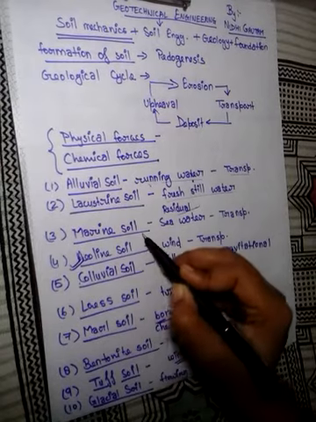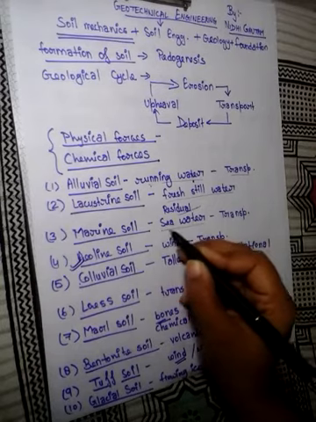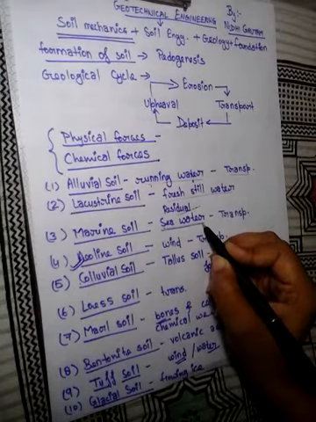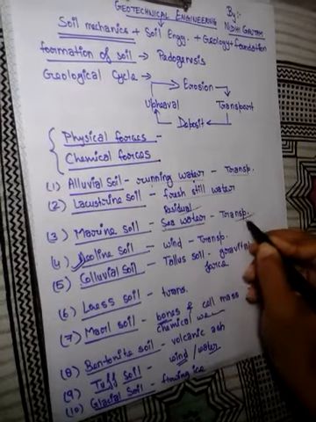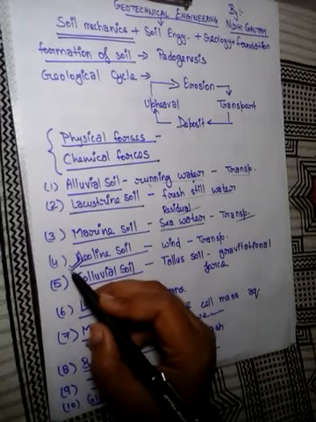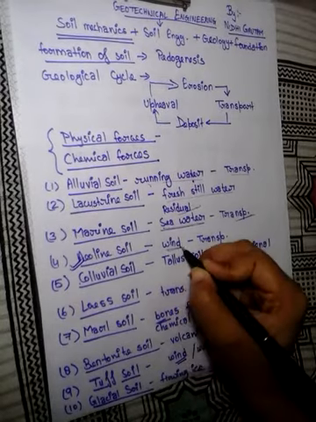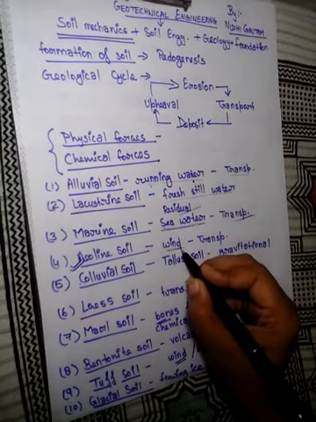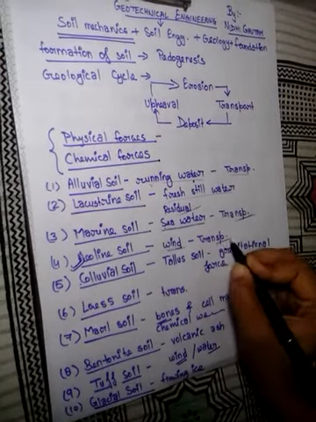Now third type of soil is marine soil. Marine soil is the soil which is deposited from the suspension in sea water. So sea water is a physical agency, so this is also a type of physical weathering soil, and this is transported by sea water, so this is a transported soil. Now fourth type of soil is aeolian soil. It is the soil which is formed due to transport by wind. So wind is a physical agency, so this is a type of physical weathering, and wind is a transporting agency also. So this type of soil is a transported soil.